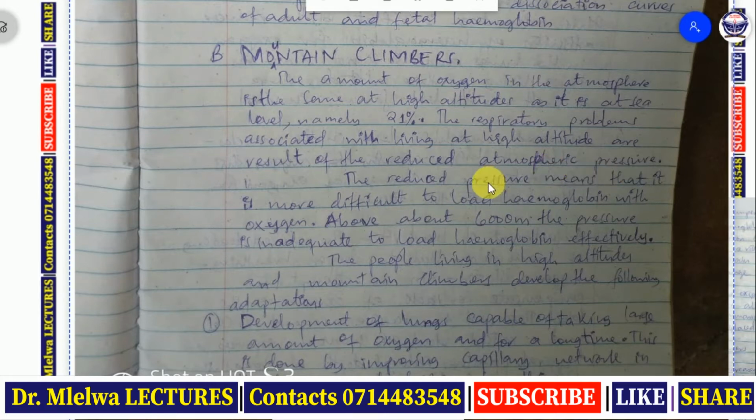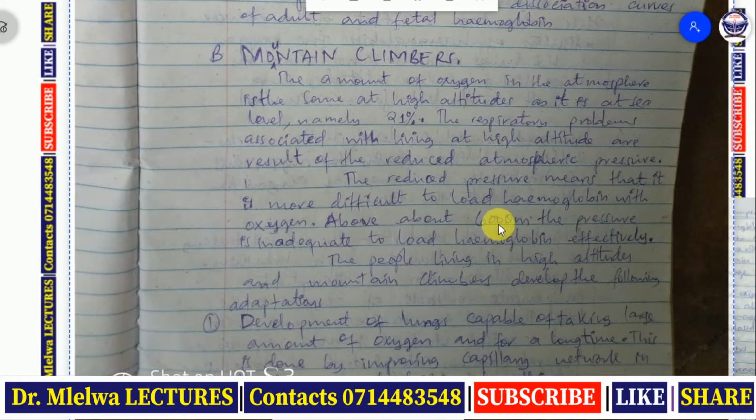So the reduced pressure means that it is more difficult to load hemoglobin with oxygen. It is more difficult to breathe, yani unavuta hewa kwa shida. To load hemoglobin with oxygen, to give hemoglobin oxygen, it is very difficult.